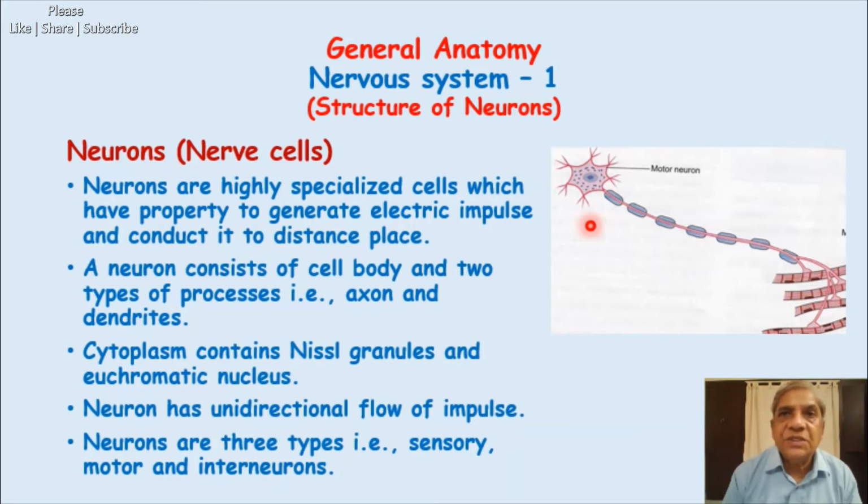Euchromatic nucleus means that, whereas at many other places the nucleus is darkly stained because it contains DNA and RNA, chromosomes also, in the nerve cells the nucleus will look pale, or rather unstained or lightly stained, and that nucleus is called a euchromatic nucleus or open-face nucleus.